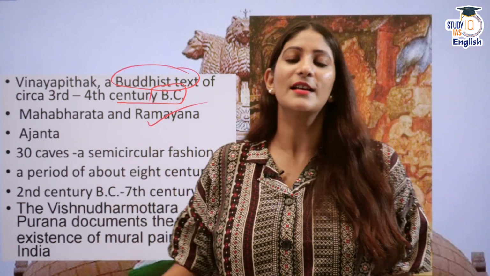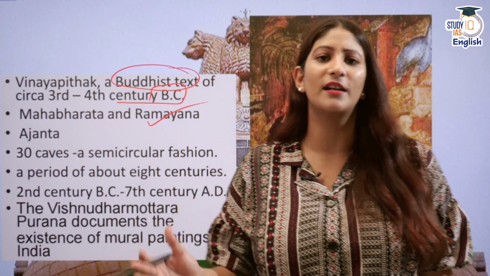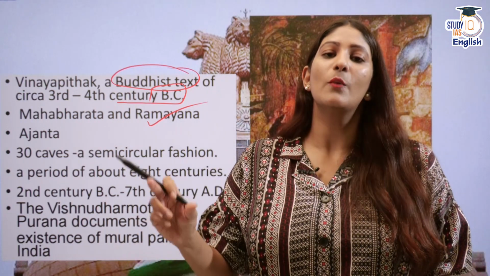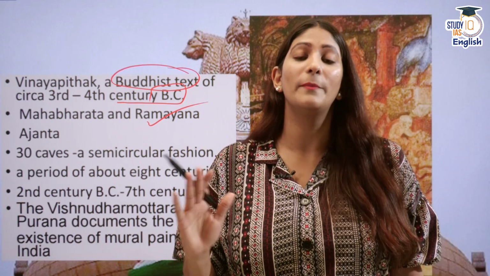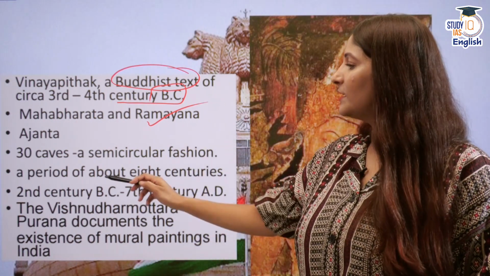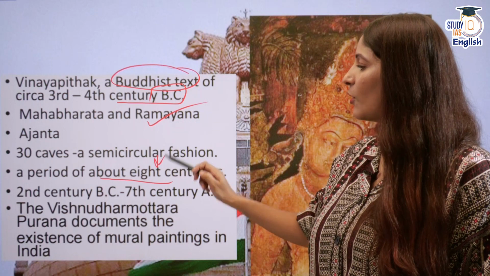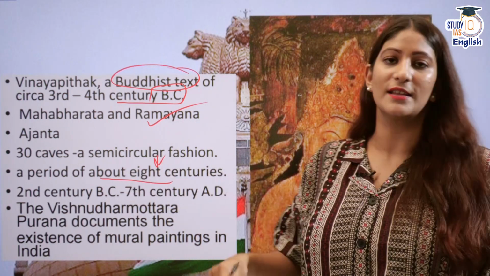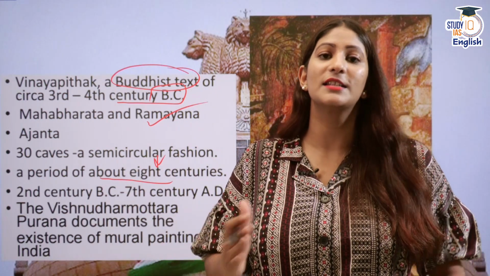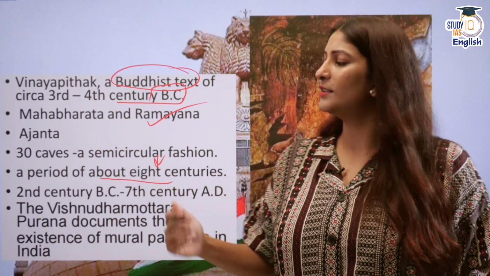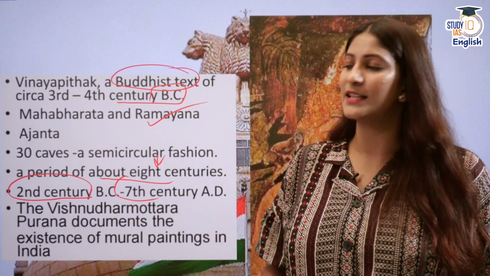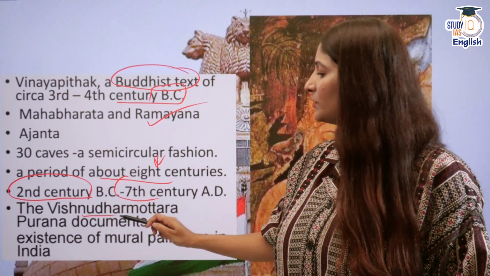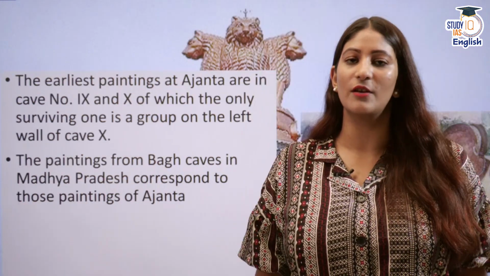Ajanta caves are sculpted from rocks. These are a group of 30 caves which are in semicircular shape. Best of the best wall paintings you can find over here. The paintings span across 8 centuries. The earliest ones were from the 2nd century, the latest from the 7th century, and the Vishnu Dharmottara Puran documents the existence of mural paintings.